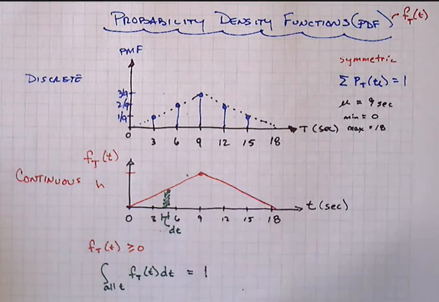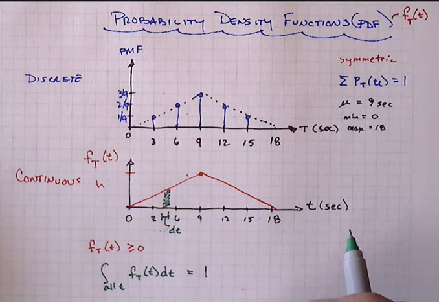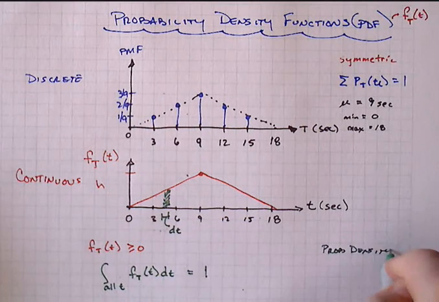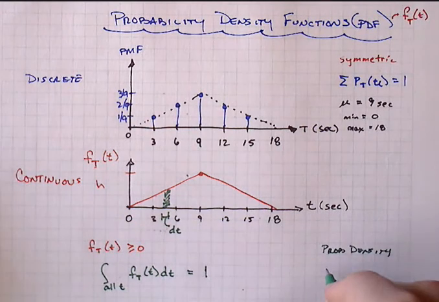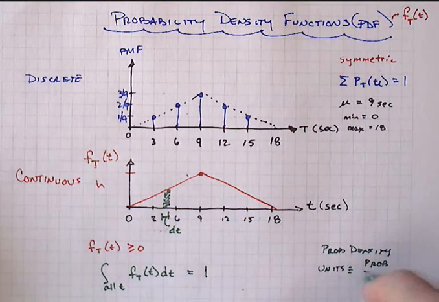That's why I said before that the likelihood for a continuous variable to take on one specific value is 0, because there's no range there. But if we talk about a dt range or anything that's now incremental, I can talk about a real probability number. So probability density has units of probability divided by whatever the units are of our independent variable.